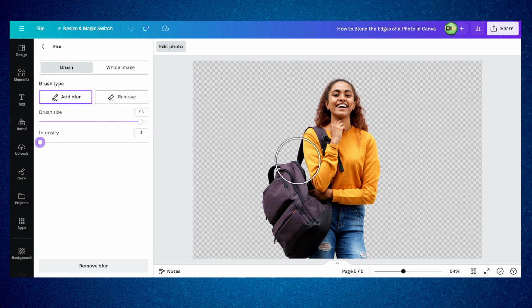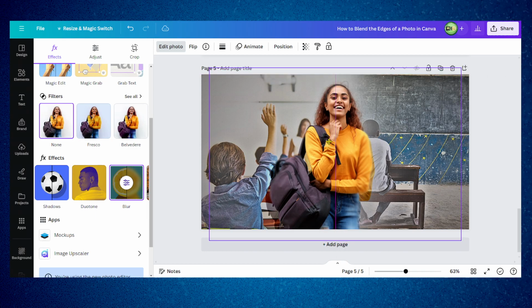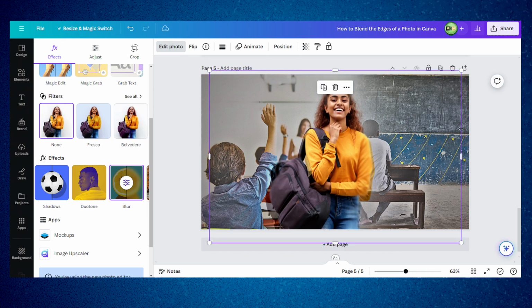Brush, but we can decrease the intensity, so maybe just 3. And now we have this effect.